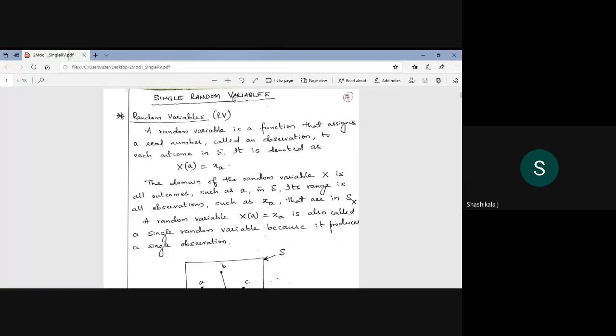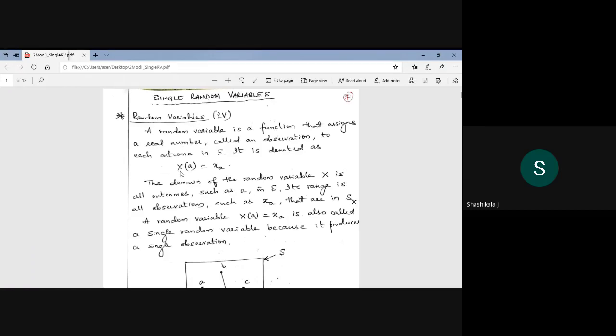So now, single random variables. What do you mean by random variables? When is it called a random variable? A random variable is a function that assigns a real number to each outcome in S, and it is denoted so. That means whenever a real number is assigned to an outcome, then it is a random variable.